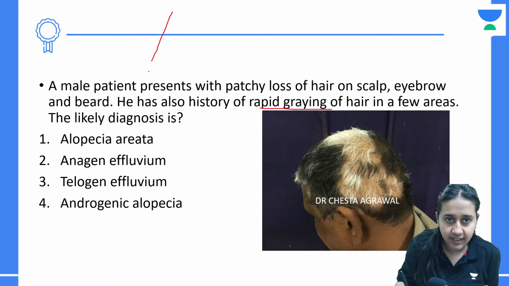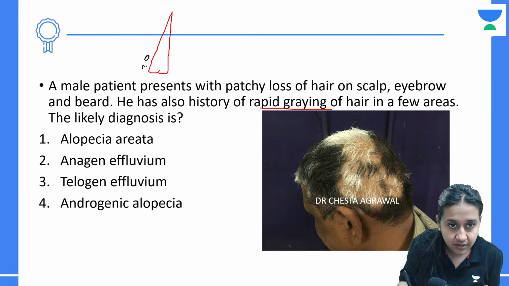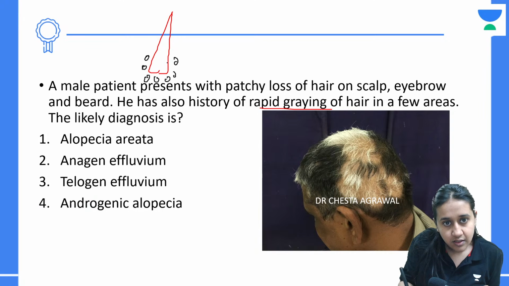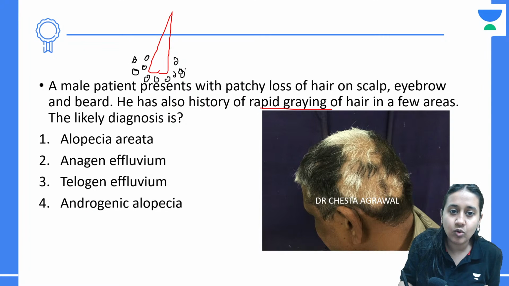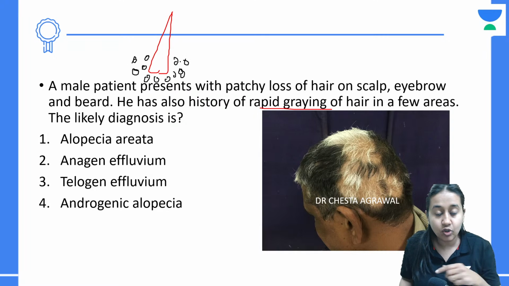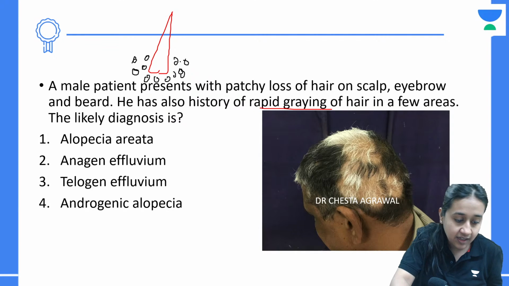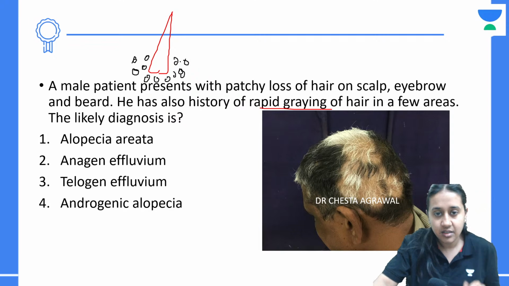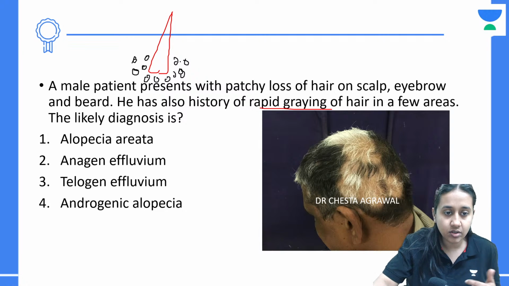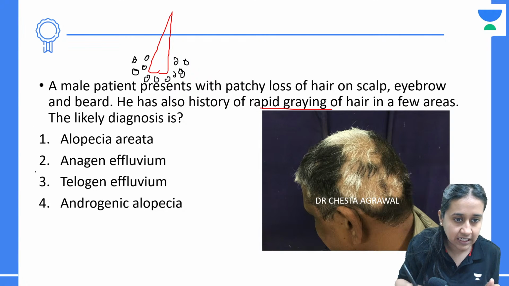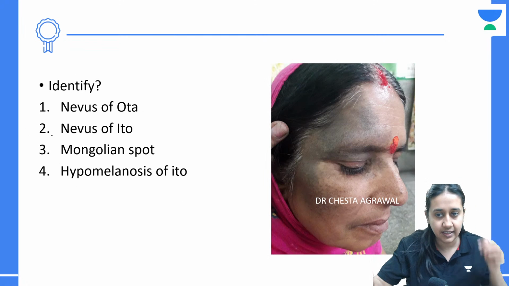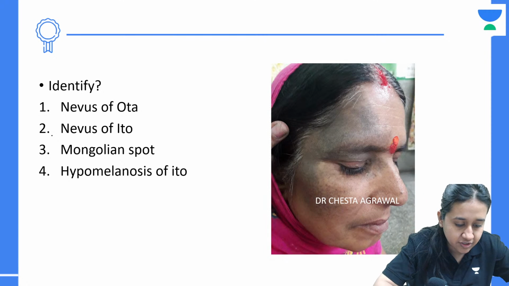Because in alopecia areata, the T lymphocytes are directed against the pigmented part of the hair. So the T lymphocytes are actually directed only against the pigmented hair. The non-pigmented hairs are usually spared, and that is why you tend to see sudden graying, or graying overnight, which is very classical in patients of alopecia areata. Moving to the next question.